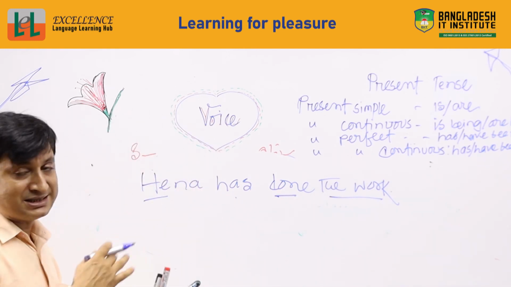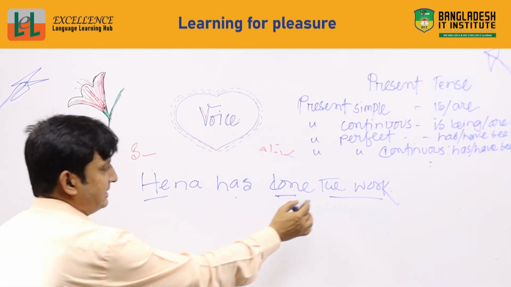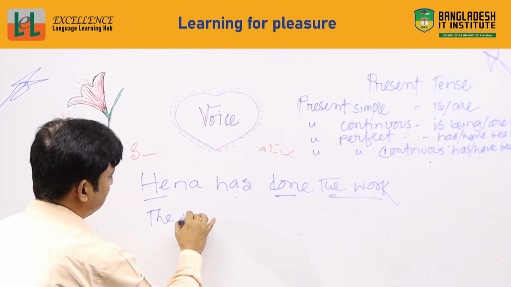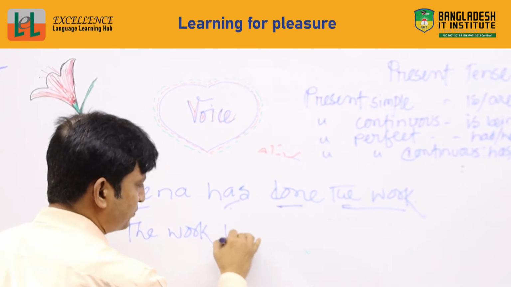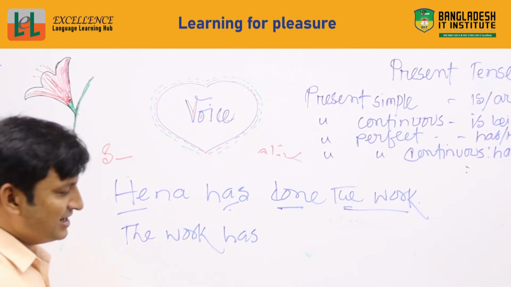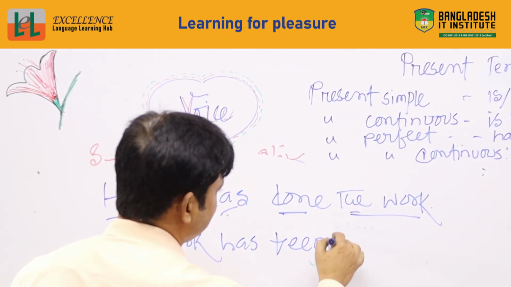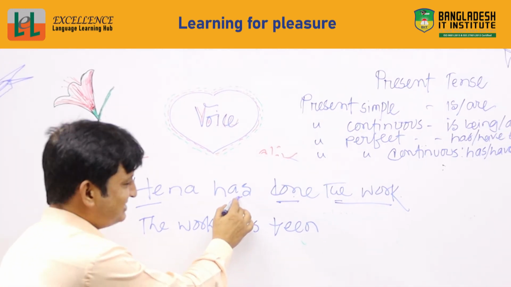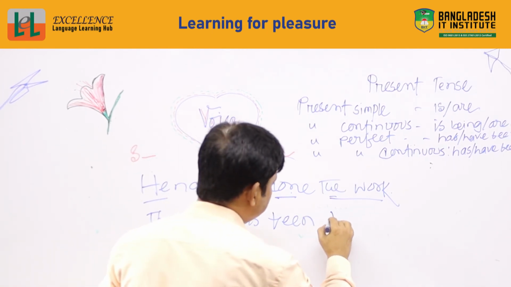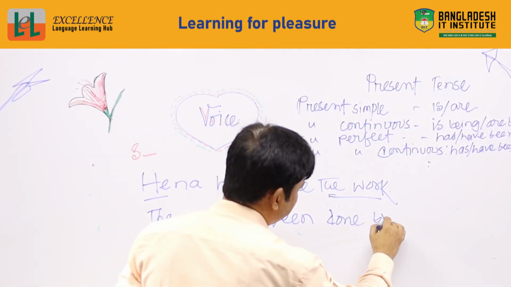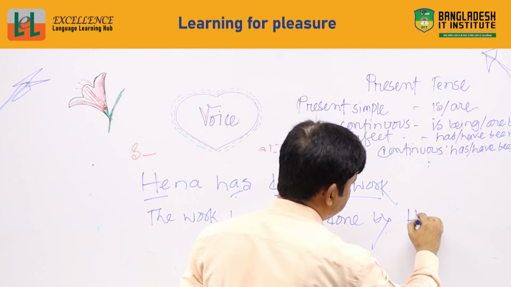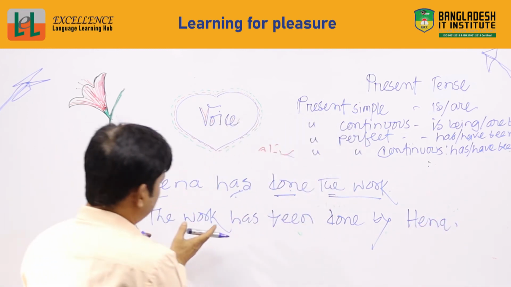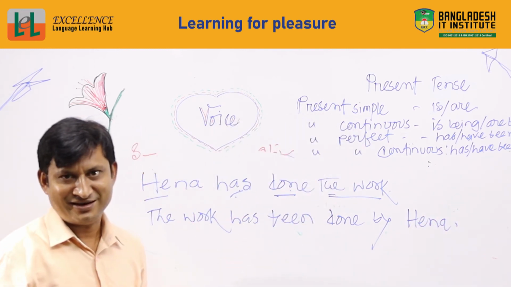To make it passive, we say the work has been done by Hina, right?